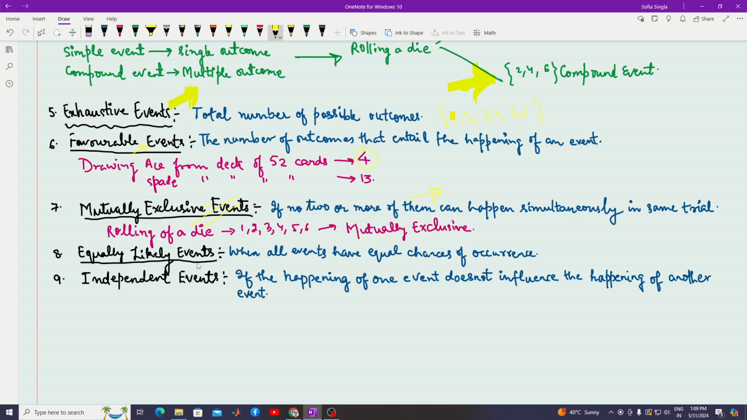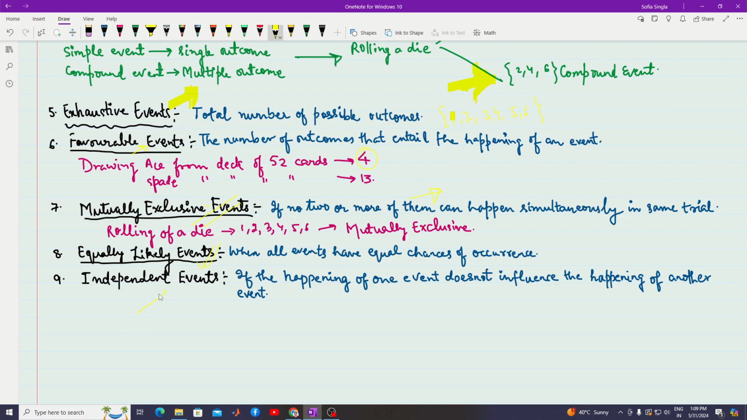Now we come to equally likely events. So what do we mean by that? The events which have equal chances of occurrence, meaning that is the case of unbiasedness. There is no cheating involved in the process. And we say, I toss the coin, either I'll get head or tail. So the occurrence of head or tail is equally likely.